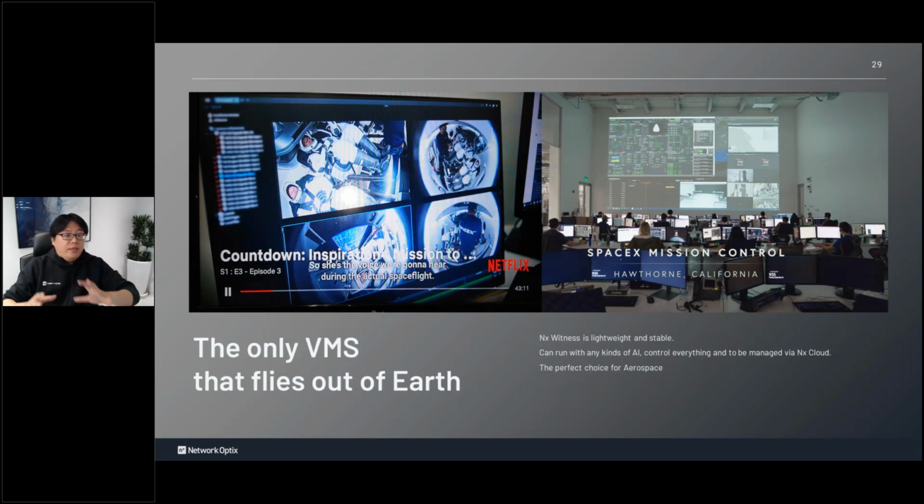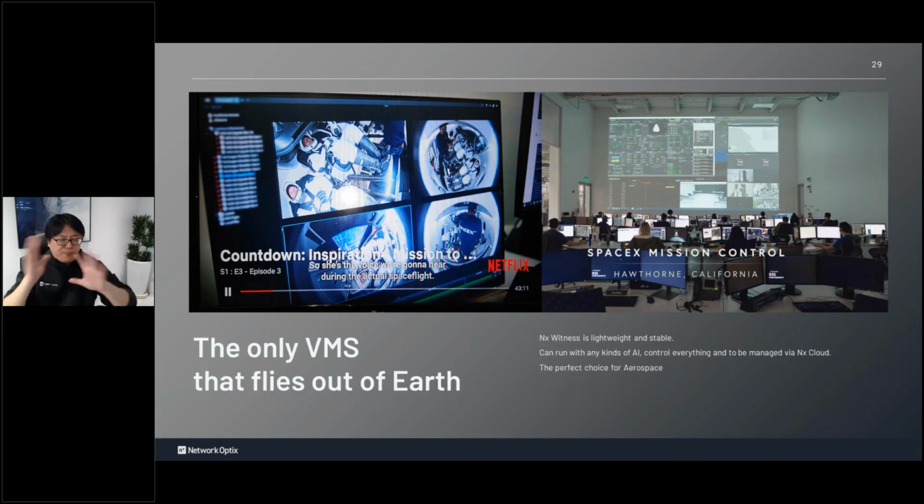With multiple servers, they have failover. So they put the NX servers in the rocket and shoot it to space. Grounded in the center, they can control everything and get the data from space easily.